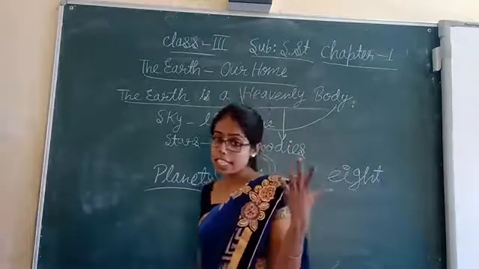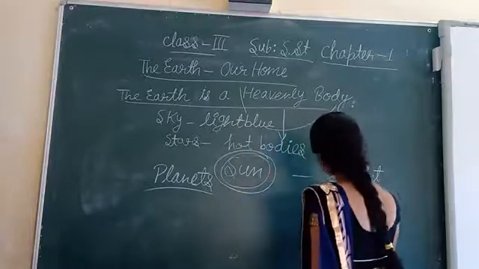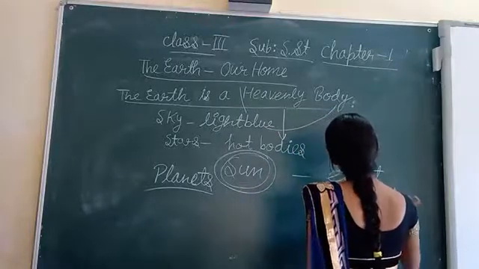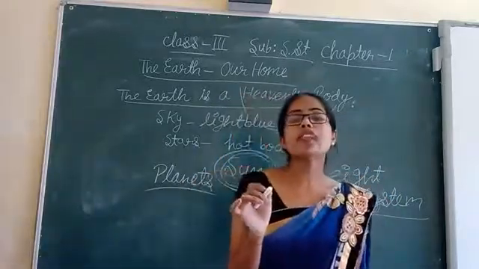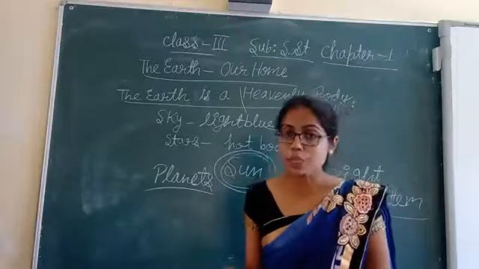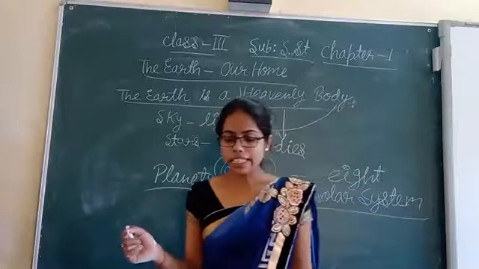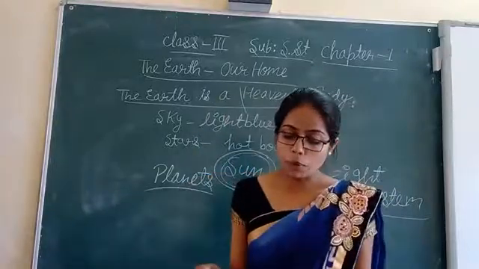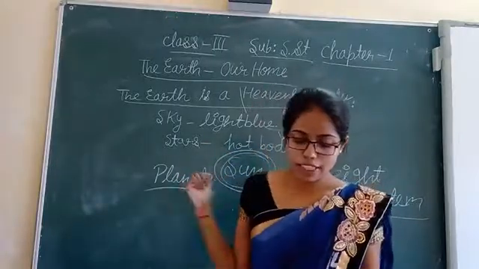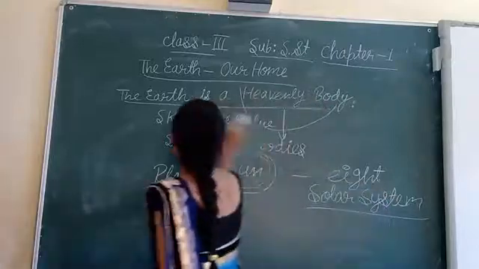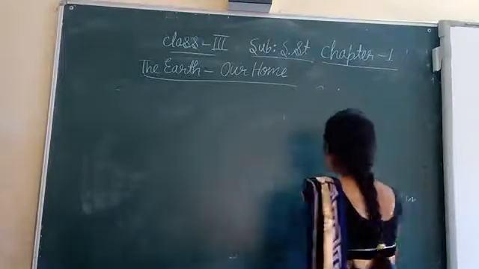And what is the name of that family? Solar system. So if anyone asks you, what is the solar system, what will you say? The solar system consists of the sun and the 8 planets, their moons or satellites, and other heavenly bodies that move around the sun. They together make up the solar system. And what are these 8 planets? Let's see the names of these 8 planets one by one.